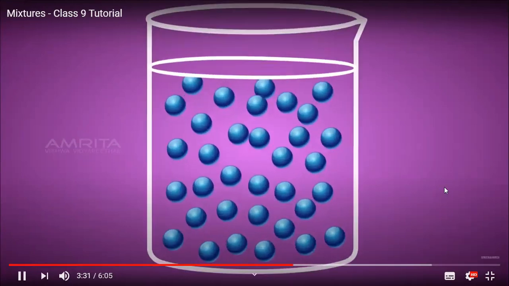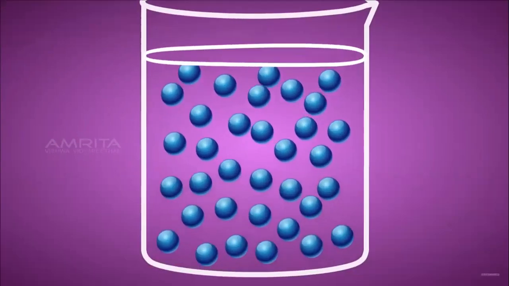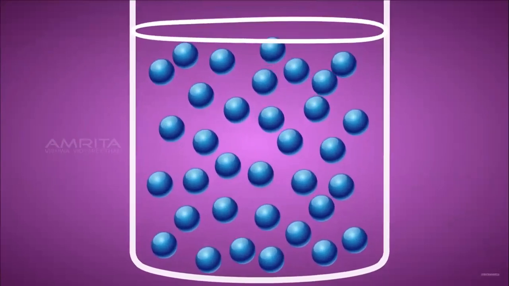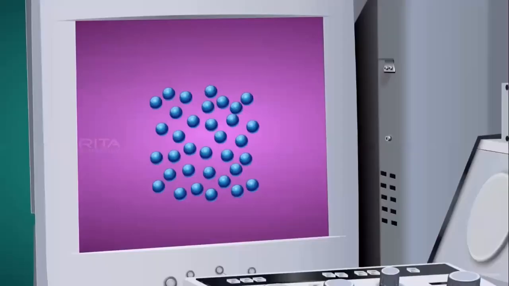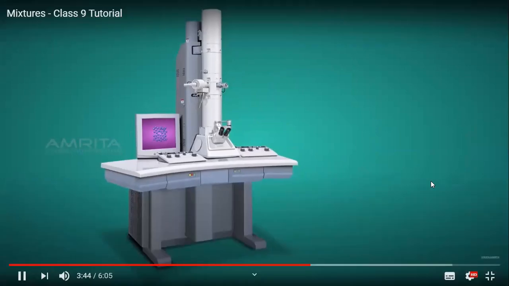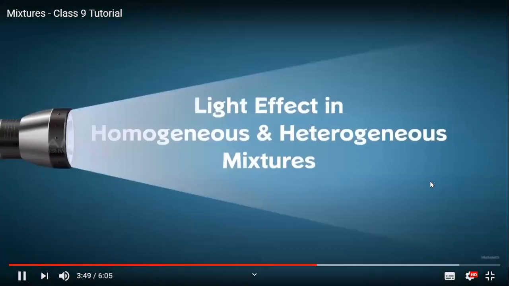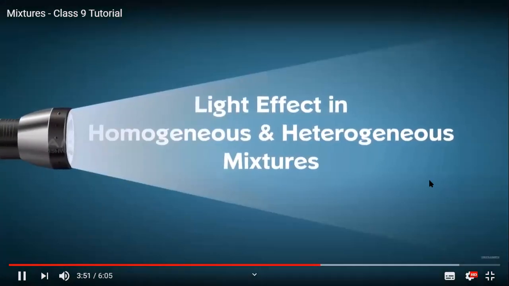In colloids, the particles are uniformly distributed throughout the solution. Colloidal particles cannot be seen with the naked eye because of their small size, but their presence can be observed with the help of an ultramicroscope or an electron microscope. So the components of colloids can't be seen by the naked eye, but we can see them with an electron microscope because they are very, very small particles, right?